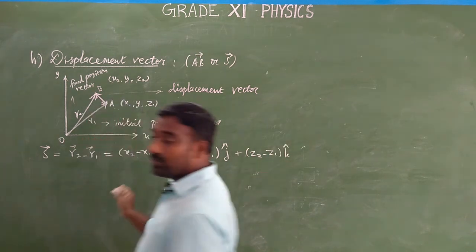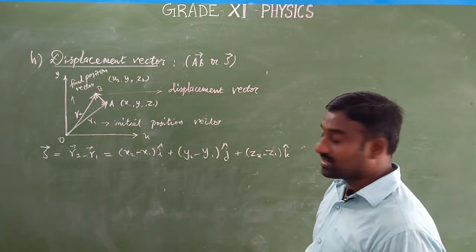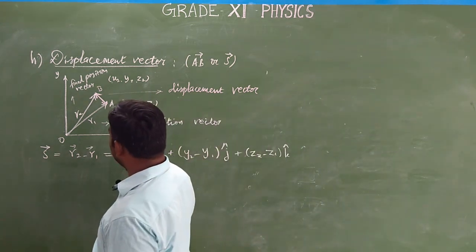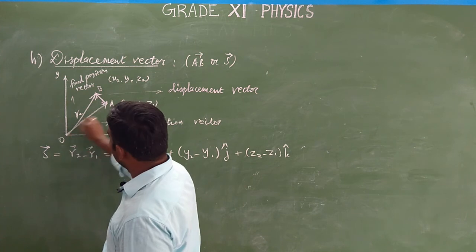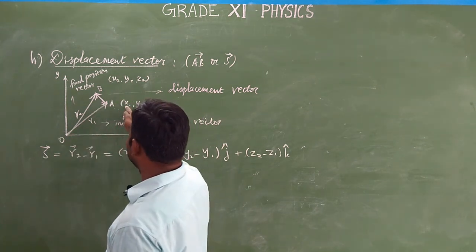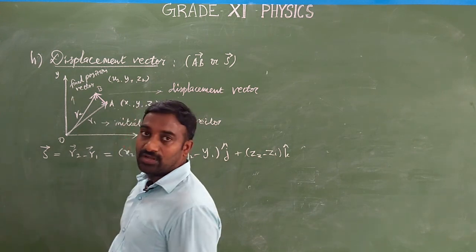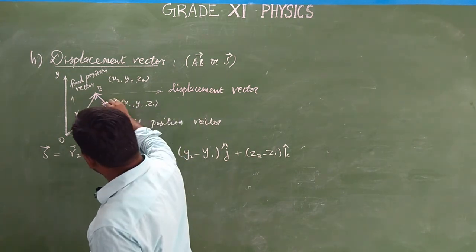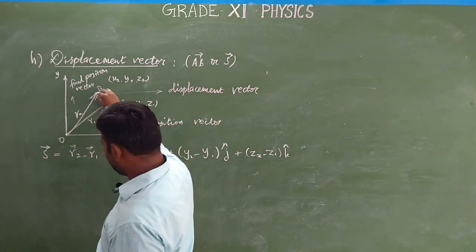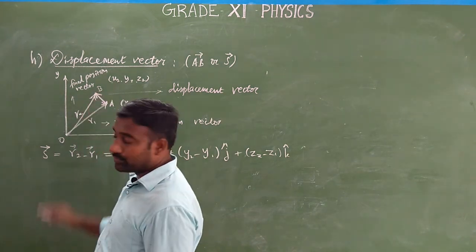So this is how we represent the displacement vector. I repeat once again. Initially the particle is at point A, at the location x1, y1, z1. Now it begins to move, that is, it is displaced to the new position B, and the corresponding position vector is R2.